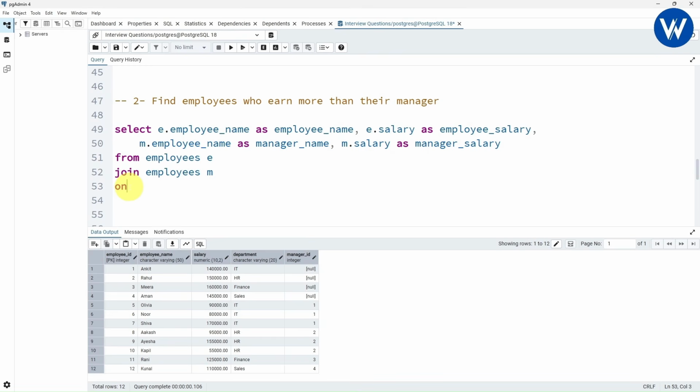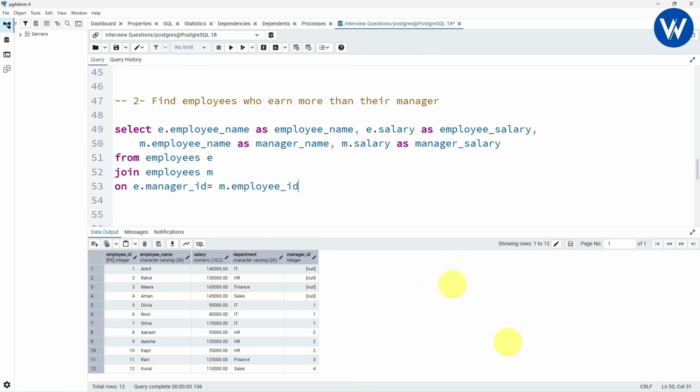Now what is the common column? Our common column is the manager ID column and the employee ID column, right? So with the help of this common column we can join both the tables. So here I will be taking E.manager_id column equal to, next column will be M.employee_id column. Perfect.